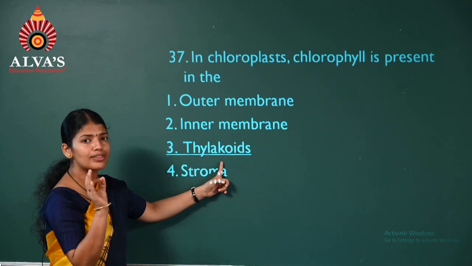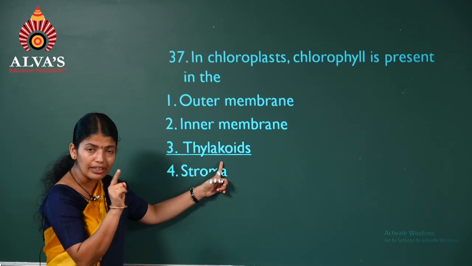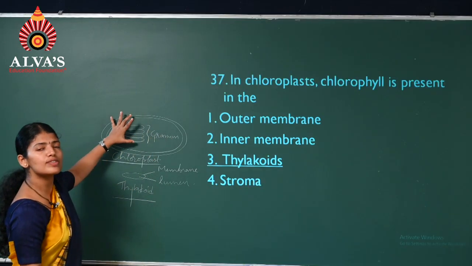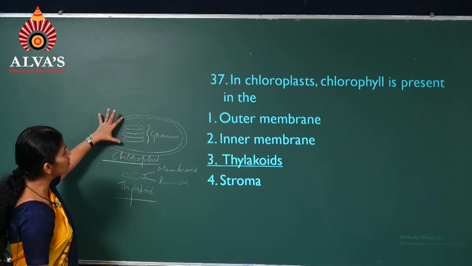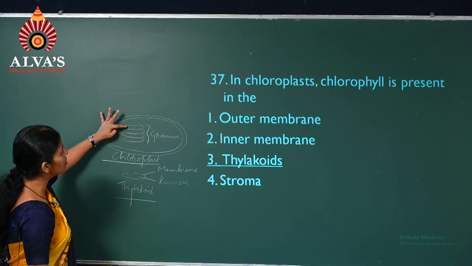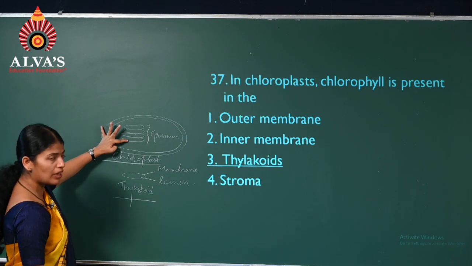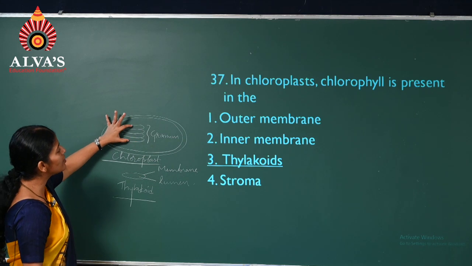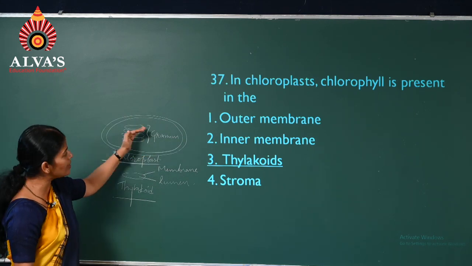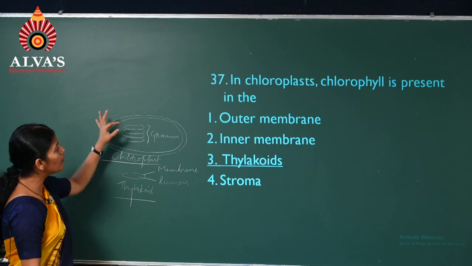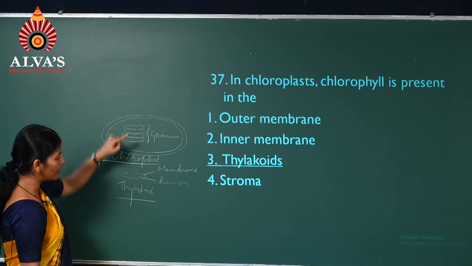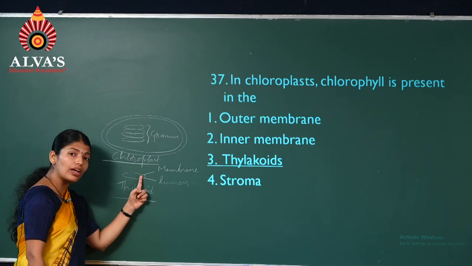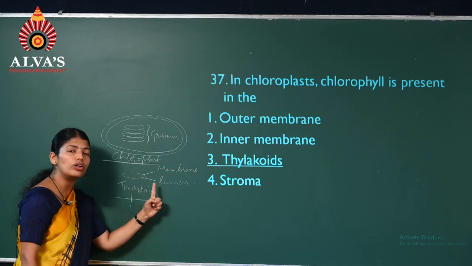The flat structures which are present in the region called stroma. Now, to know that, we'll consider the structure of a chloroplast. So, this is a chloroplast where you can see the flattened sacs arranged one above the other in the form of a stack of coins. This stack is called granum. Many such grana will be there inside. Now, in the granum, one is the thylakoid, and this thylakoid has got a membrane and a space called the lumen.